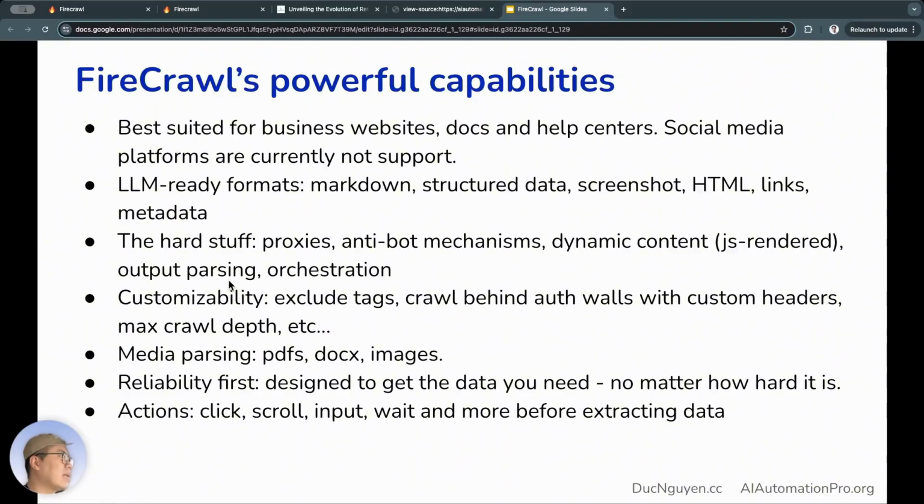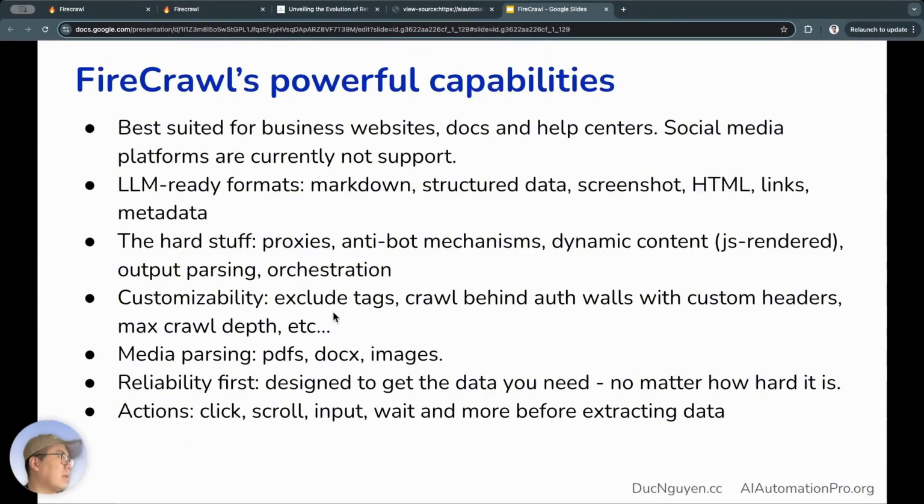Output parsing. It can also handle things like PDFs, docs, and orchestration. So, this tool has already been packaged into a product, so users can use it easily, and it has handled the hard parts.